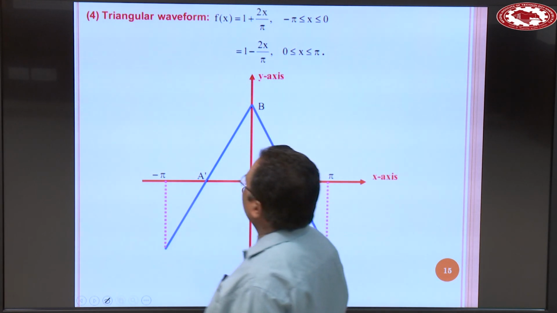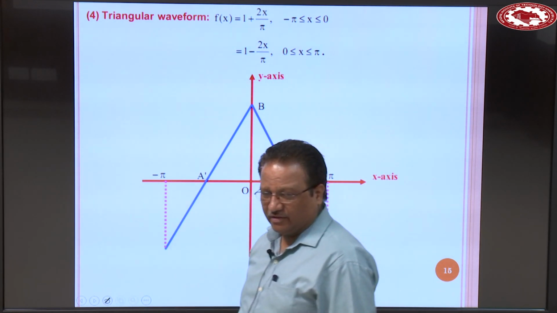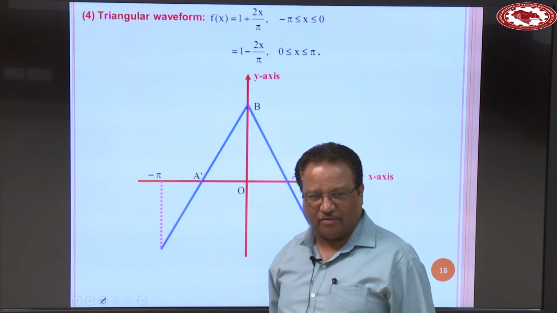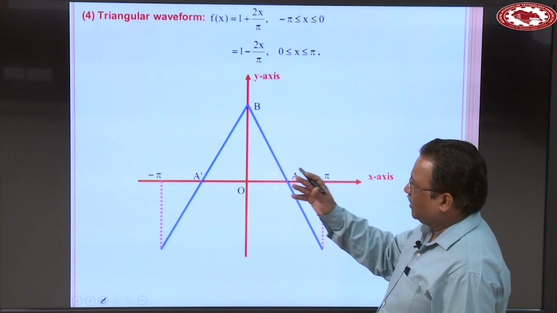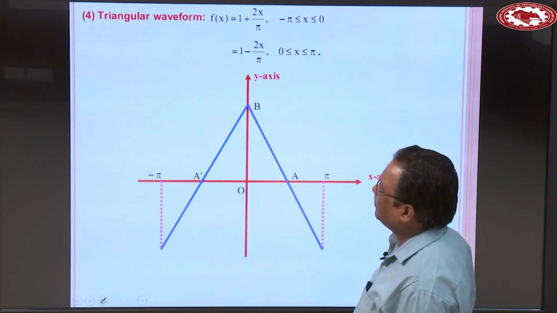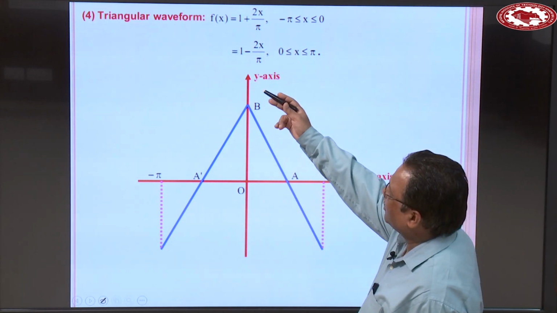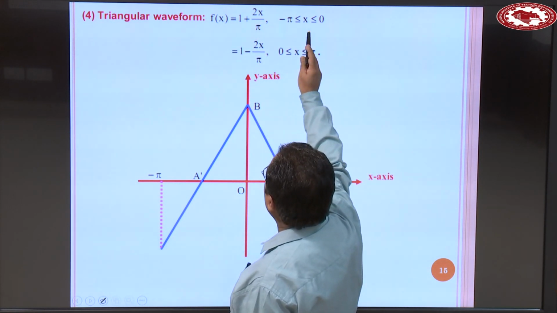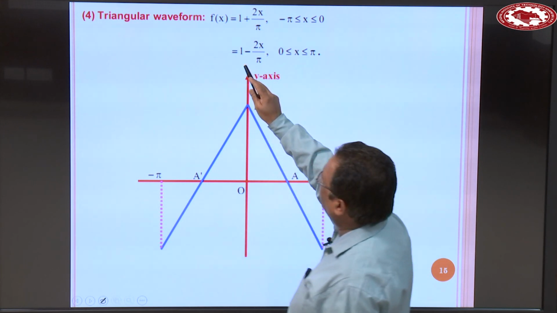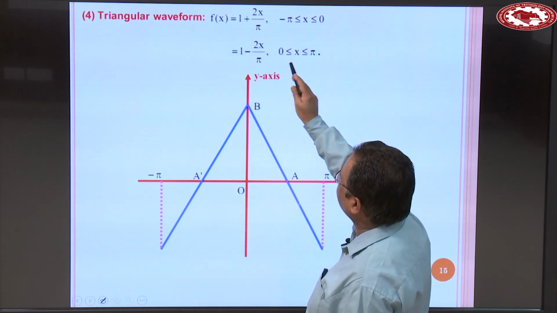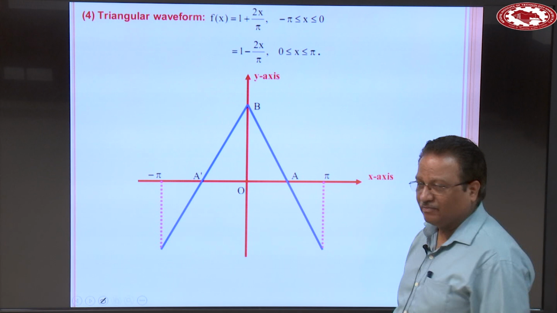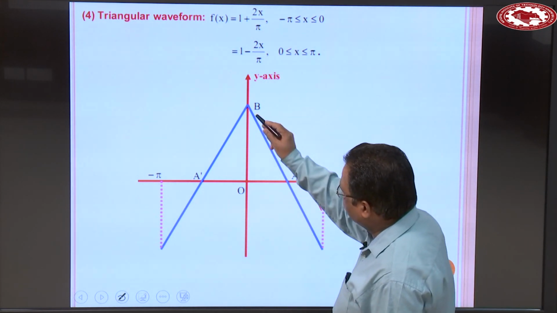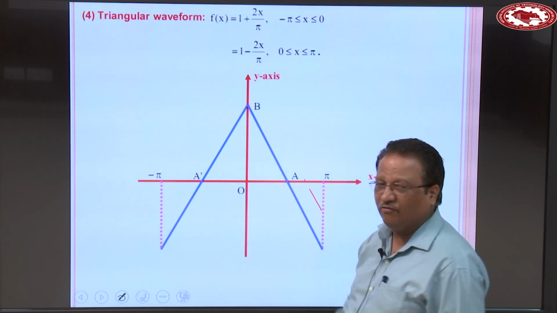Now the fourth waveform is the triangular waveform. We have already developed a Fourier series of this type of problem. This triangular waveform is defined by the function f(x) is equal to 1 plus 2x over pi when x is in between minus pi to 0, and 1 minus 2x over pi when x is in between 0 to pi. So basically this function is an even function because it is symmetrical about the y-axis.